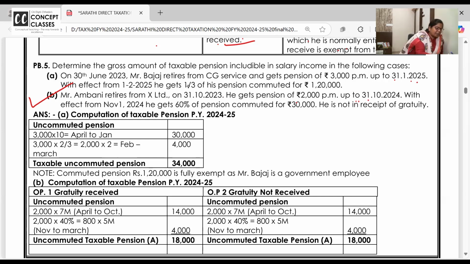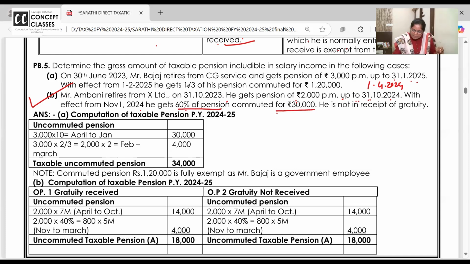Last year का ये अच्छा problem है. He retired last year in 23. He gets per month pension up to 24. Our financial year is April 2024. He retired last year and he was receiving per month pension. With effect from November, he gets 60% pension commuted for 30,000.